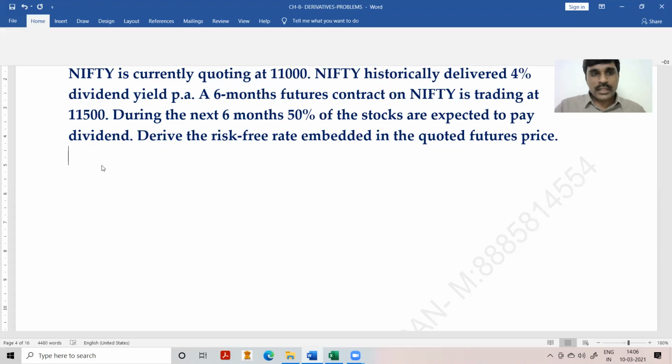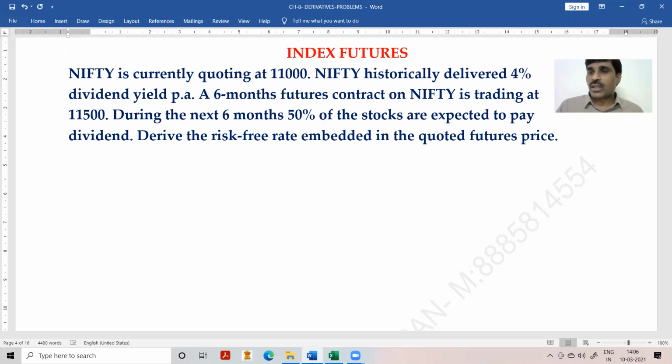Okay. So here in this problem, without using any formula, how will you calculate the futures price? Very simple. Understand the principle of futures pricing. What is the concept involved in futures pricing? The concept is that purchasing a stock, a risky asset, involves risk. Equity shares are risky assets. Therefore, purchasing equity shares involves some element of risk.